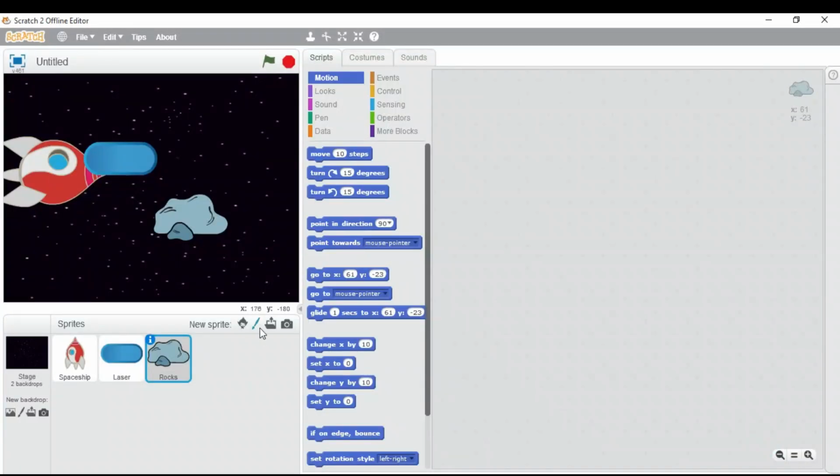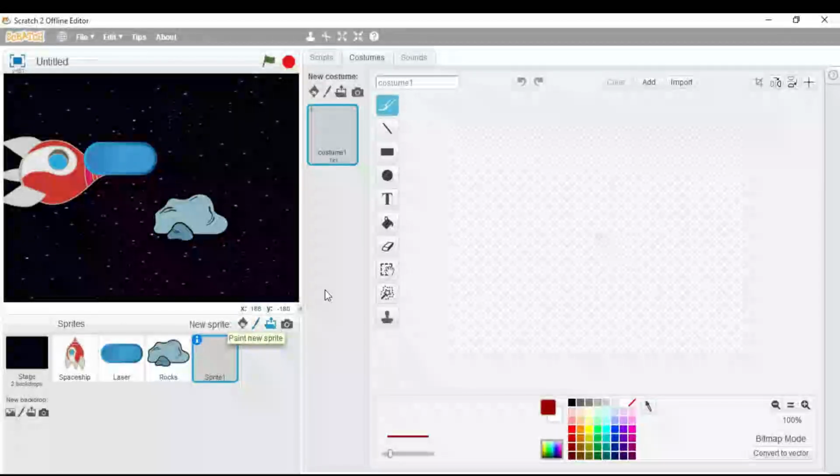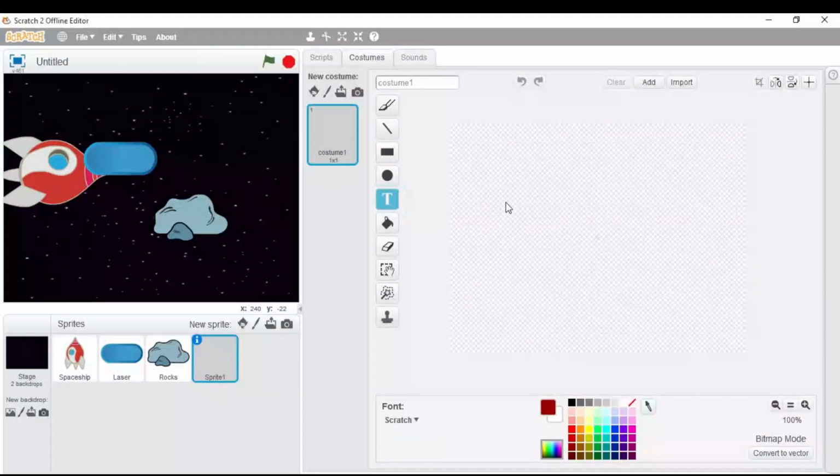After adding the rocks, we have to add the last sprite, and now we are going to use the paint new sprite icon. Here we are going to write down game over. If you want to change the font style, you can click on this small arrow and select any font according to your choice.